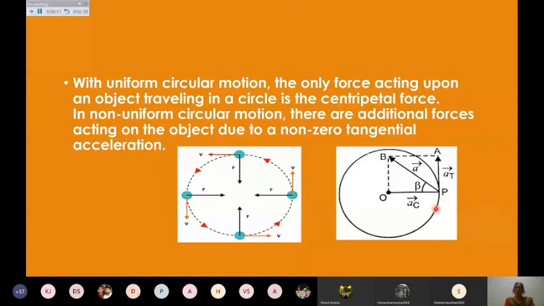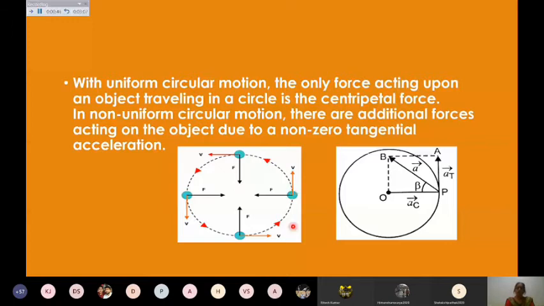But in non-uniform circular motion, there are additional forces along with the centripetal force, and due to this, it has some tangential acceleration also. In uniform circular motion, tangential velocity, the linear velocity, always acts along the tangent, but there is no tangential acceleration. So that should be kept in your mind.